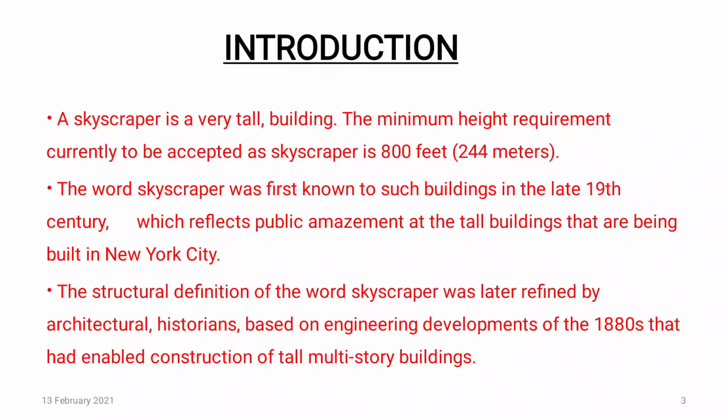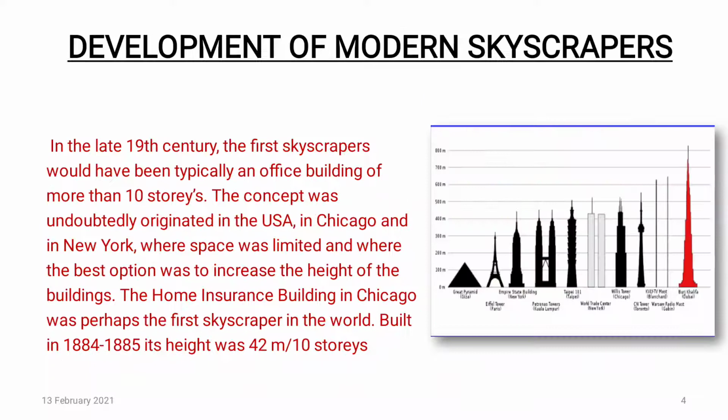Introduction. A skyscraper is basically a very tall building whose acceptable height is about 800 feet or 244 meters. Firstly, it was known as multi-story buildings, but later redefined by architects and known as skyscrapers. The first modern skyscraper was built in Chicago, USA, in the late 19th century, which was a 10-story building whose height was 42 meters.